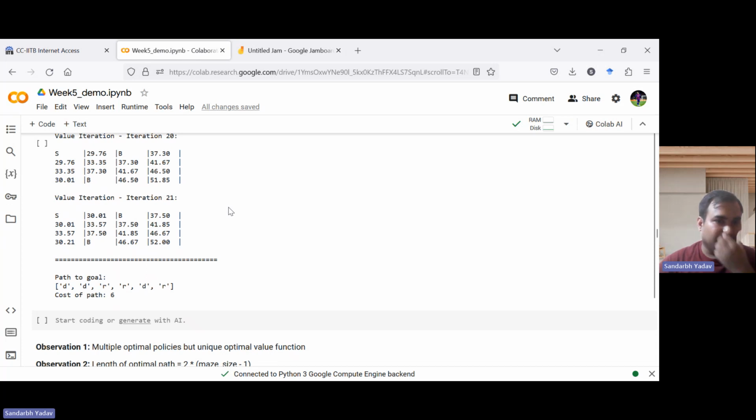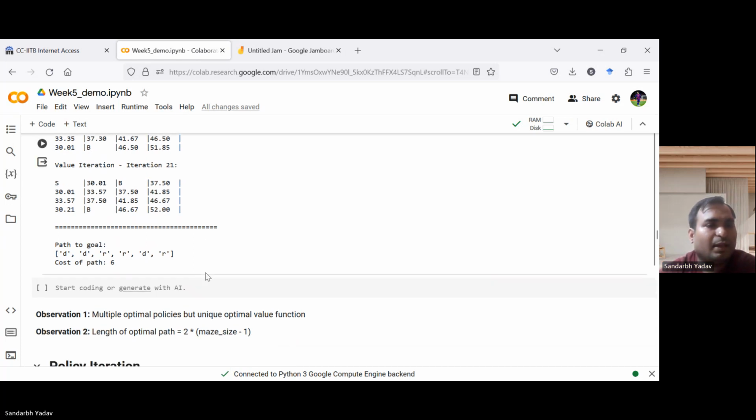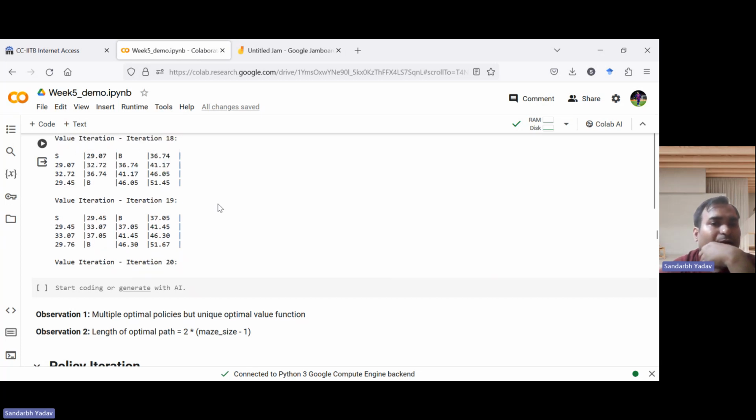So that we can see in this example also. Another thing to notice is the length of the path, because we have designed the reward function and discount factor in such a way that the agent is incentivized to reach the goal state as soon as possible. So if there is a 4 by 4 maze, then it needs to take 3 steps downwards and 3 steps towards the right, so the path will be 6. If it's 5 by 5, then it will be 8, because 4 steps downwards and 4 steps towards the right.